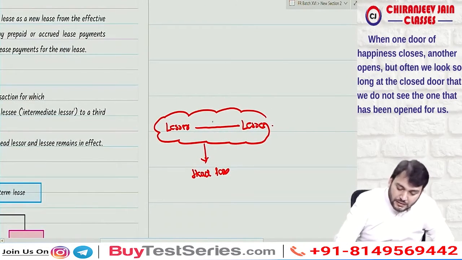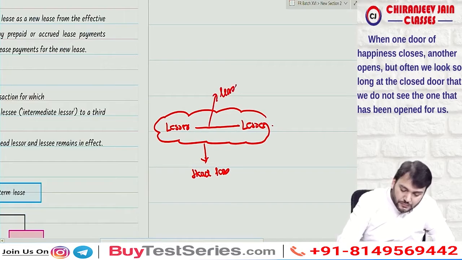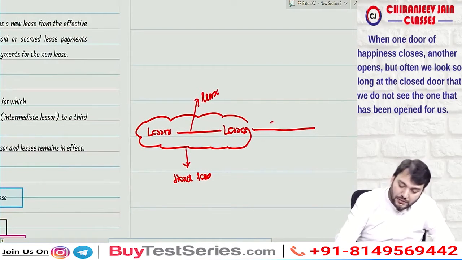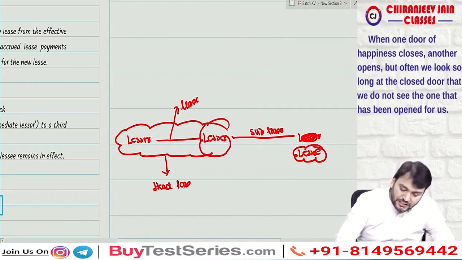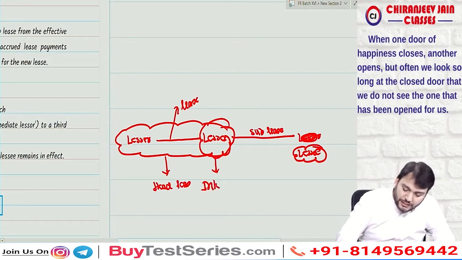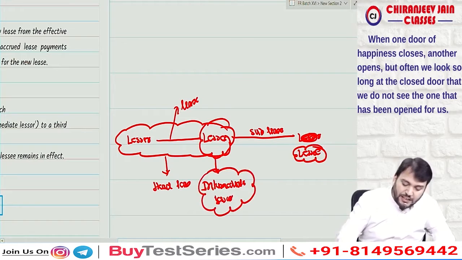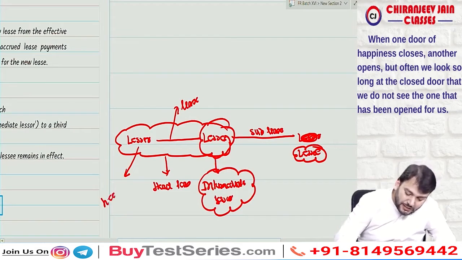Then the lessee will sublease to another person. So this person will become the lessee in case of sublease, and this one will be known as the intermediate lessor, and this is known as the head lessor.